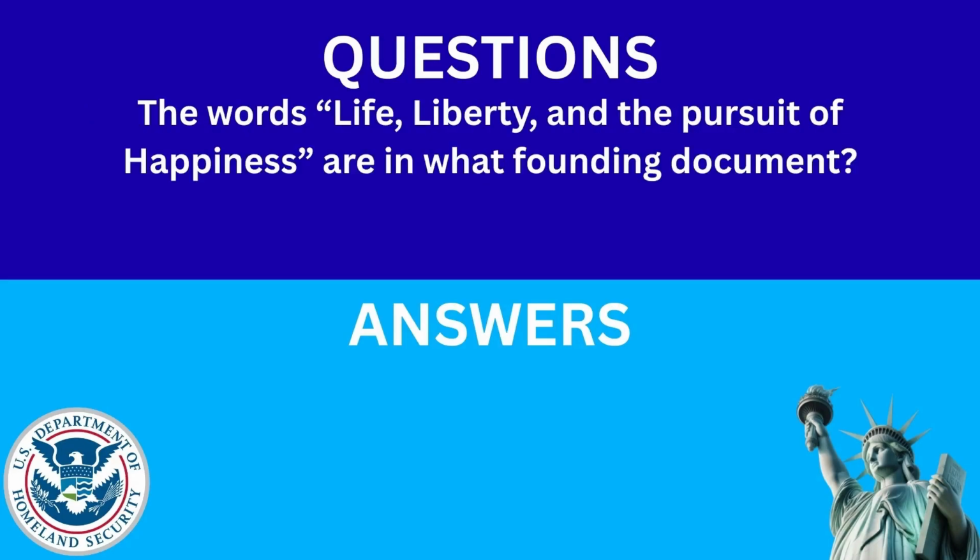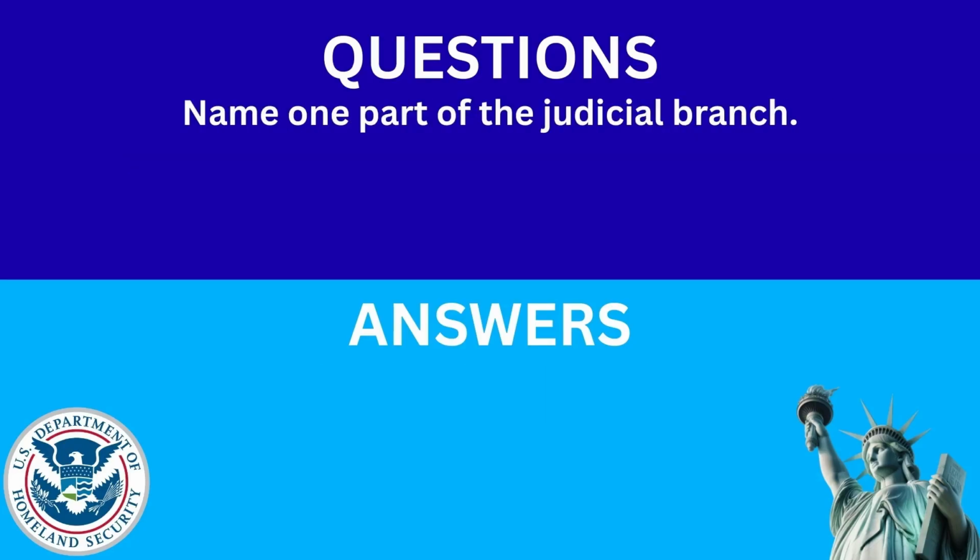The words life, liberty, and the pursuit of happiness are in what founding document? The answer is Declaration of Independence. Name one part of the judicial branch. The answer is the Supreme Court.